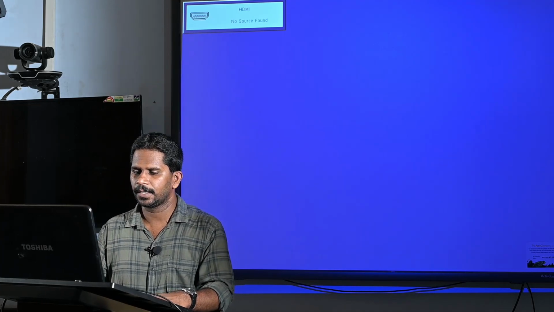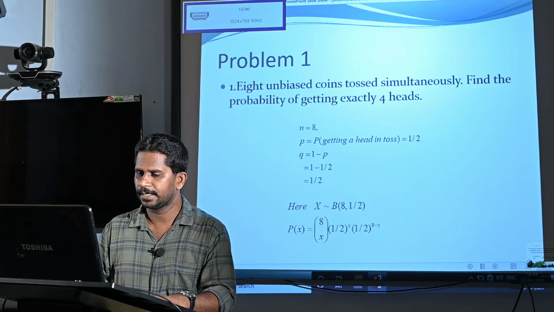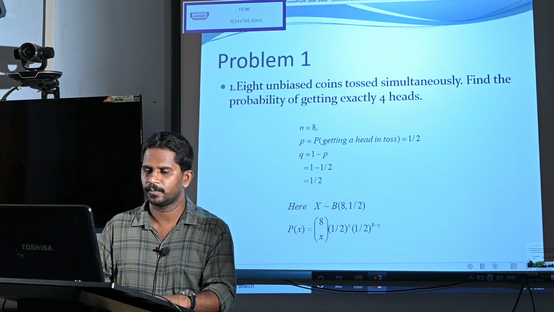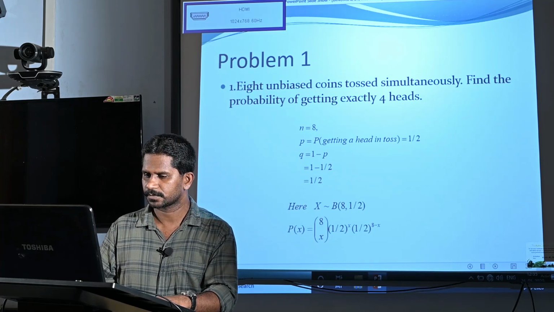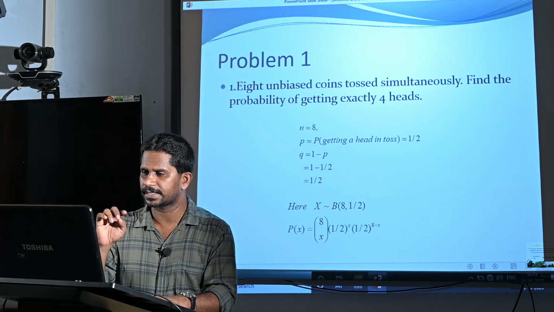So this is the probability mass function. Now we have to find p of 4 because x equal to 4.